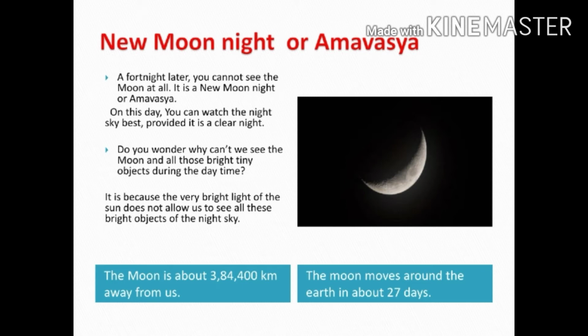Children, do you wonder why can't we see the moon and all those bright tiny objects during the daytime? It is because the very bright light of the sun does not allow us to see all these bright objects of the night sky. You know how far moon is away from us? The moon is about 3 lakhs 84,400 kilometers away from us. The moon moves around the earth in about 27 days.